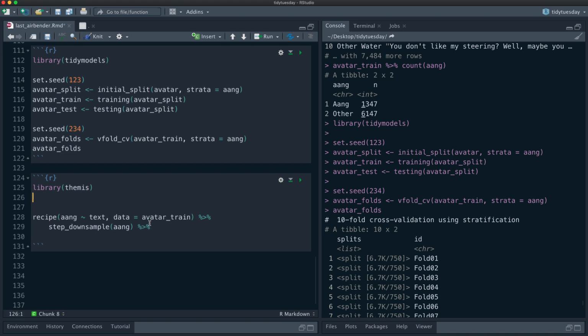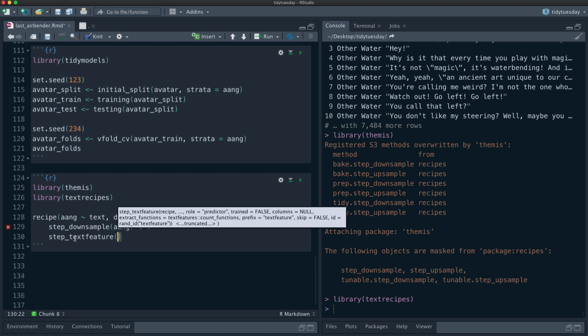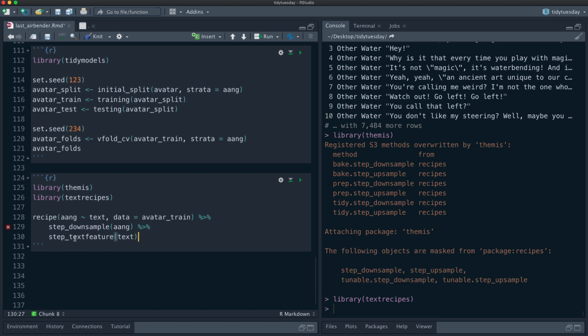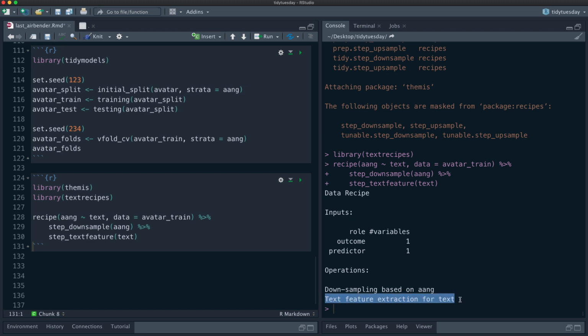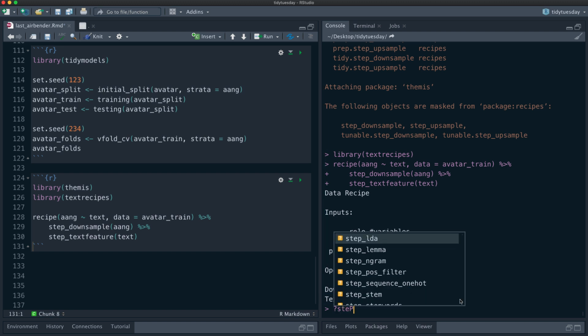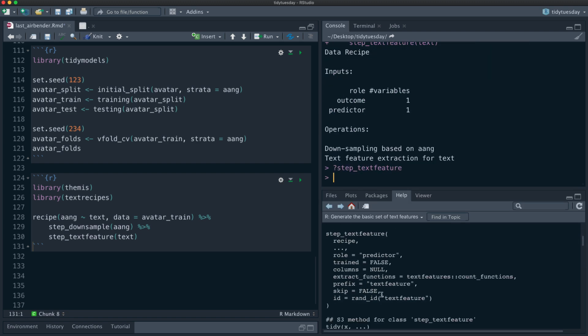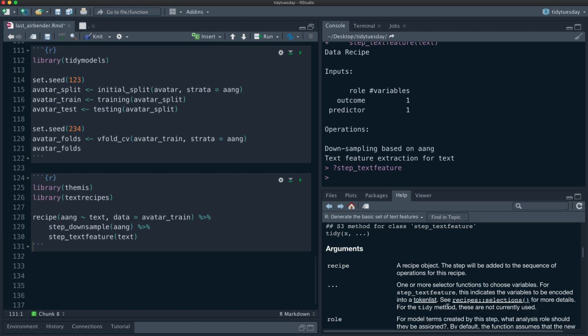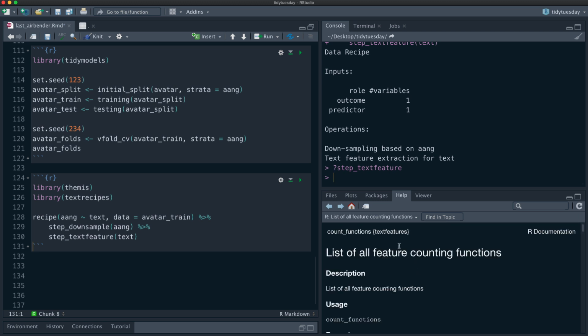Next, let's load the textrecipes package, because it has a step_textfeature, and we are going to do text feature extraction on the text column. If I look at step_textfeature, what it actually does is go to the textfeatures package and do all these count functions that we just talked about.